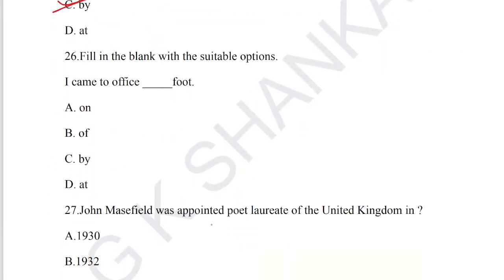Let's go for question number 26. Fill in the blank with the suitable options. I came to office on foot. On foot is the correct term here, the correct preposition used to fill the blank. Option 26 is the correct answer.